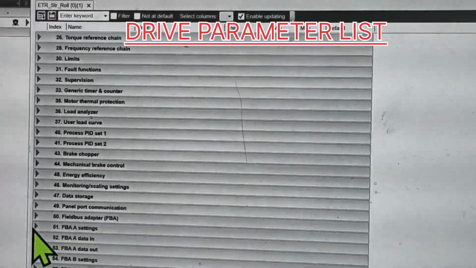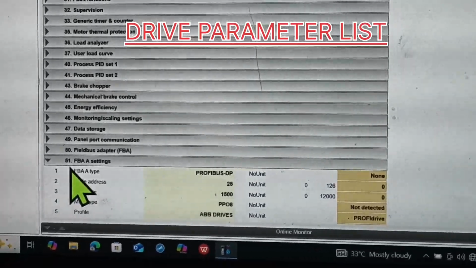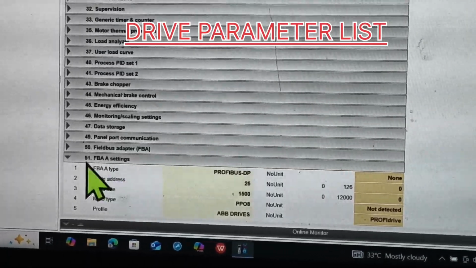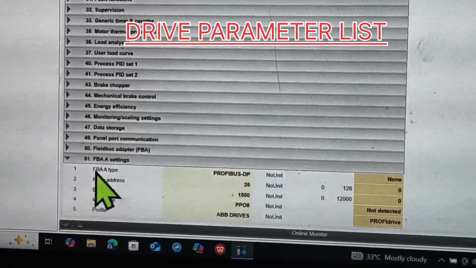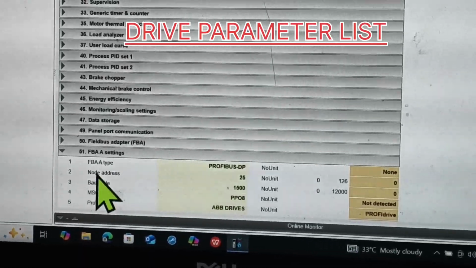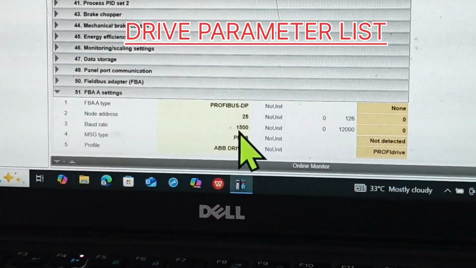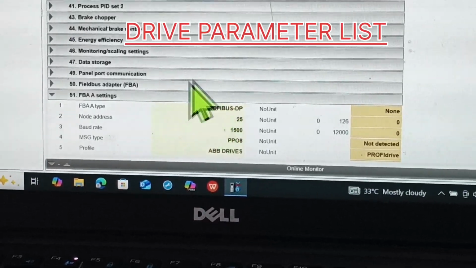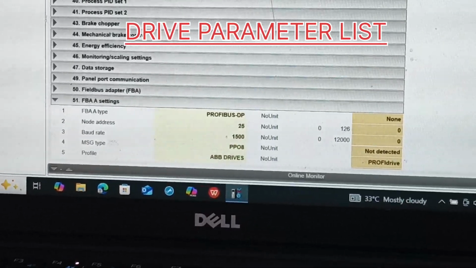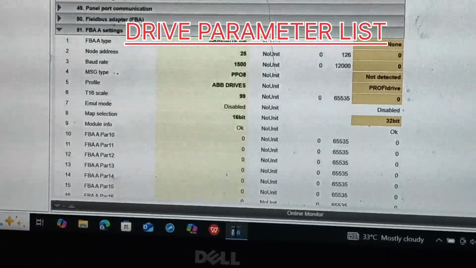So the hardware configurations, the Profibus address and baud rate will be set in the 51 group parameters. Field bus adapter type is Profibus, and the node address is 25. Baud rate, we have already selected 1.5 Mbps, so we will also select this one. Then this will be communicating from our PLC to the drive.